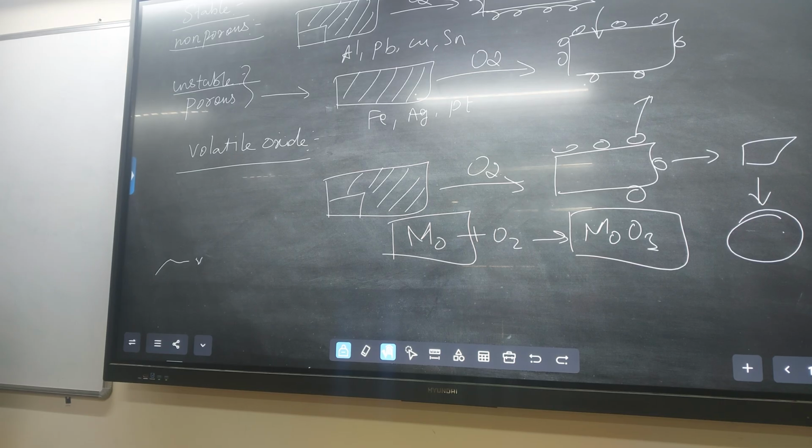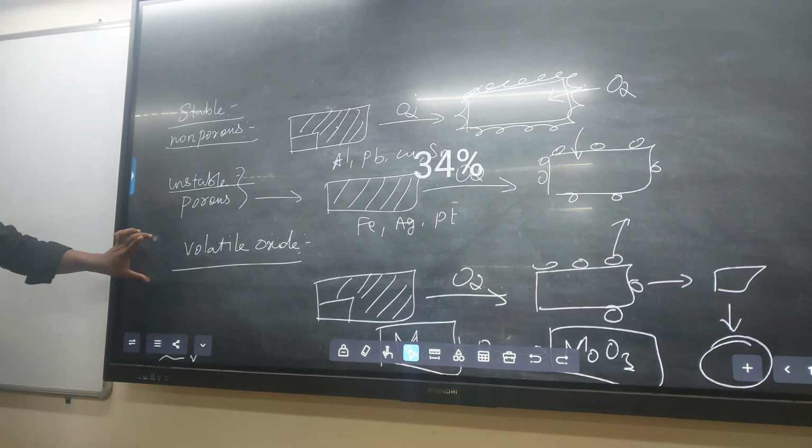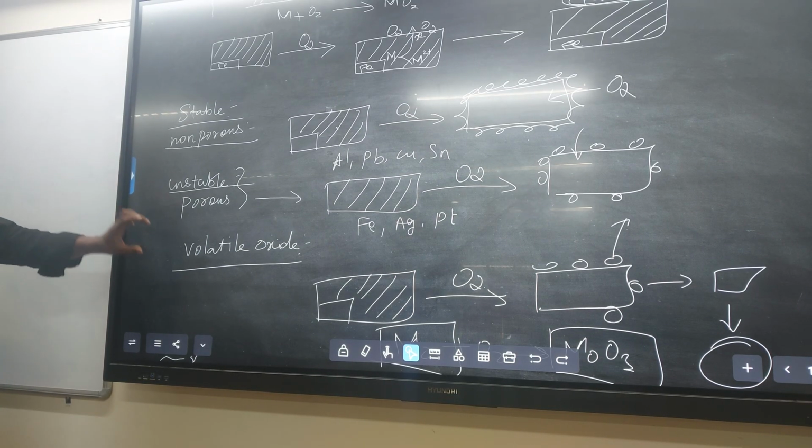Is corrosion over? No. Now we have discussed only dry corrosion, and in dry corrosion only the oxygen interaction. Similarly, other gaseous molecules are also there. This one we call the Pilling-Bedworth ratio. What is that? Stable, unstable, volatile nature.